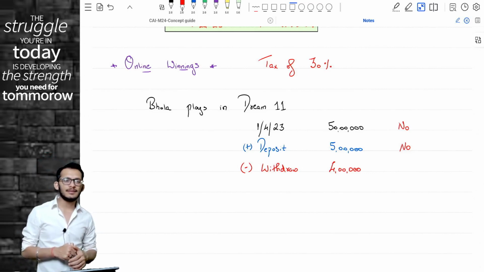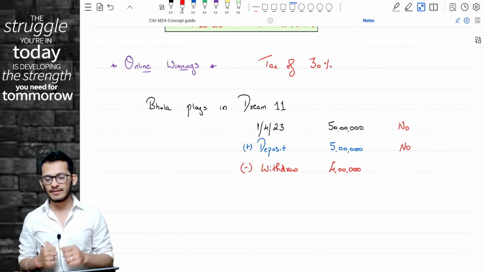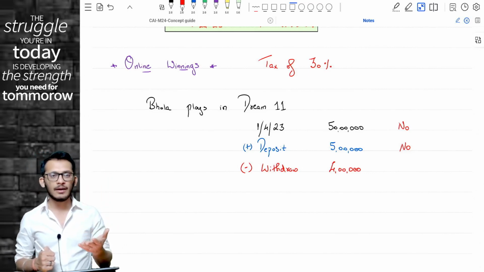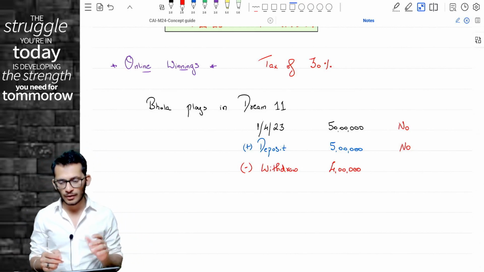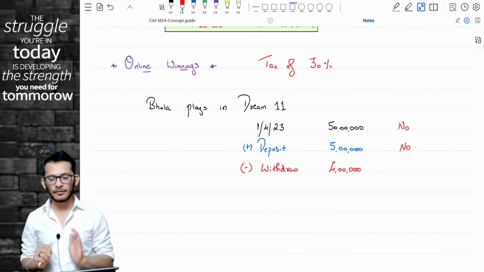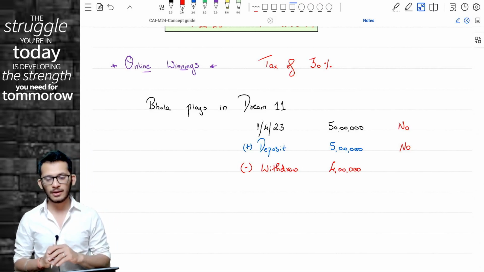Yes. Now understand, when he withdrew 4 lakh rupees, the 4 lakh rupees can be from the opening balance, can be from the deposits, can also be from the earnings of the current year. So you don't know what it is. Let's ignore it for now. But this is what the background is.